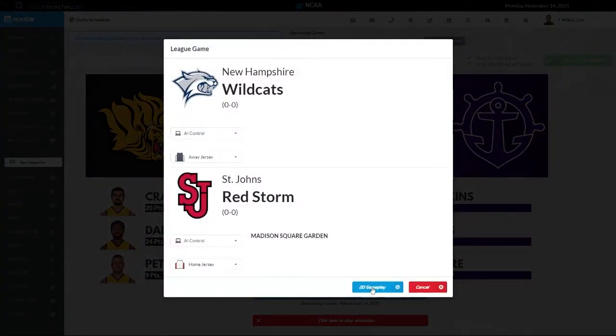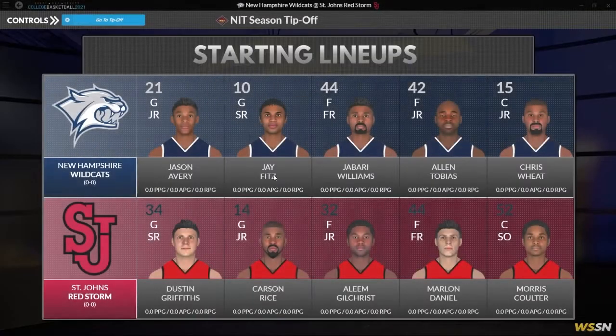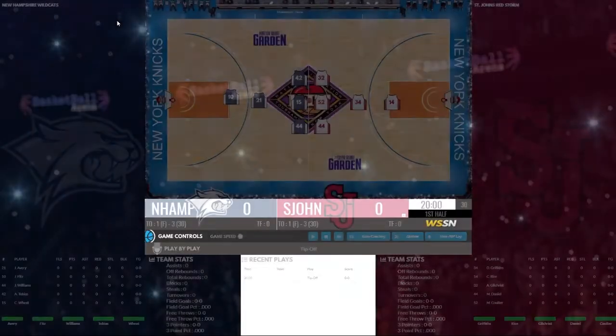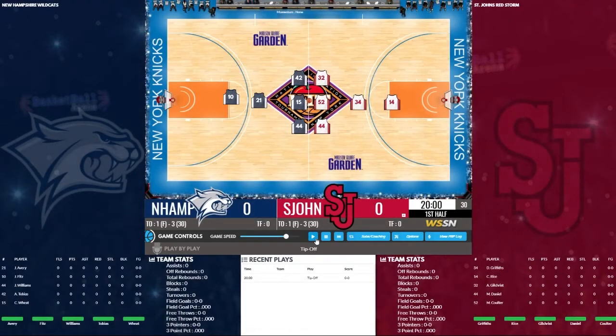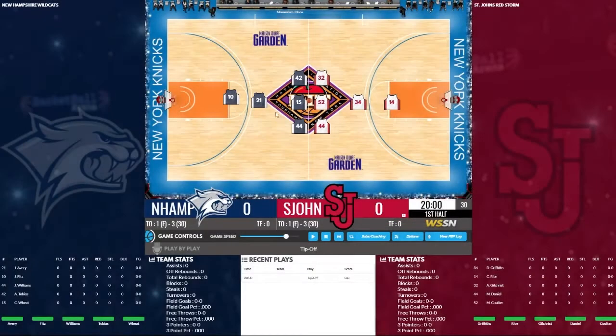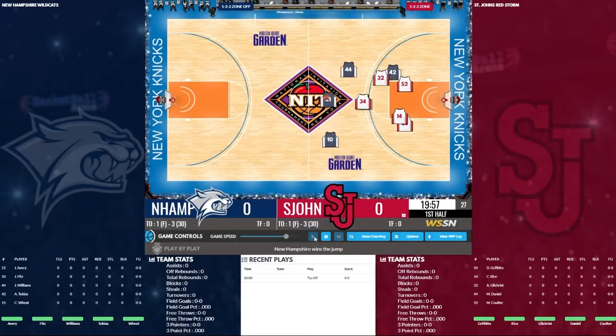AI control. We're playing in Madison Square Garden, so we're playing in St. John's home stadium. They're starting Griffiths and Rice, Gilchrist, Daniel, and Coulter. We're starting Avery and Fitz with freshmen Jabari Williams, Alan Tobias, and Chris Wheat as our starting five. So let's look at the options here real quick. Game sounds are off. Show the halftime report. Cool. All right, so that's all where I want it to be. Let's go.